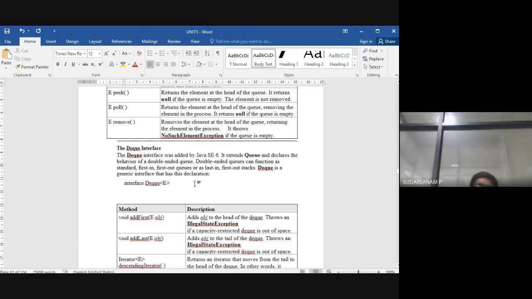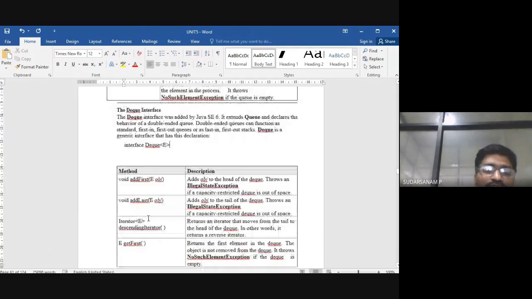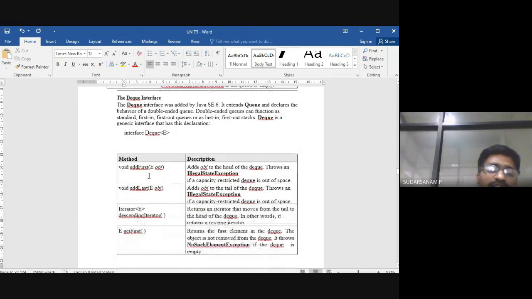Now in that case, how do we do the operations in DQ? You might have done the array implementation of the DQ, where you take two fronts and two ends and try to insert at both the ends. You have some restrictions. Here also the restrictions are the same, but you can easily add and delete the elements.